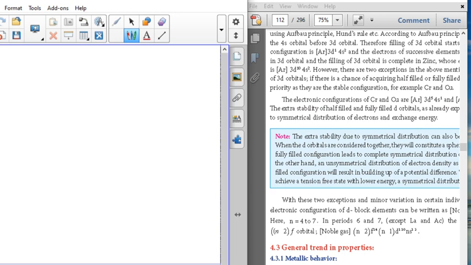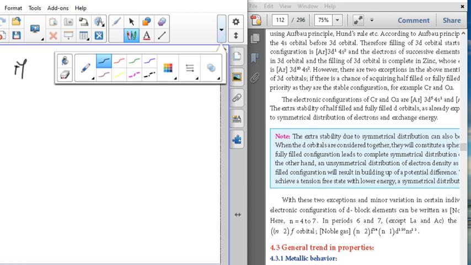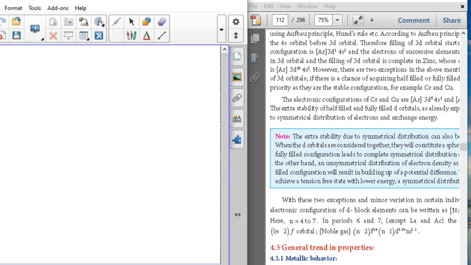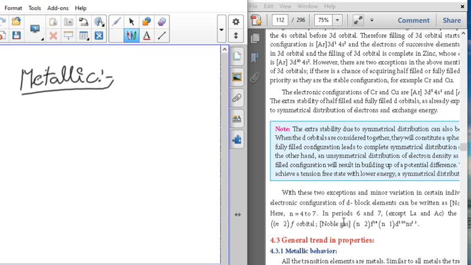Now, metallic property. This metallic property is very important. Already d-block elements are transition metals; the name itself says transition elements or transition metals. They are not very active metals, nor very less active metals; they are just metals.